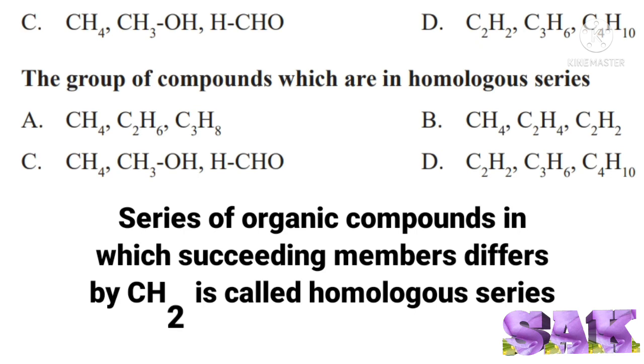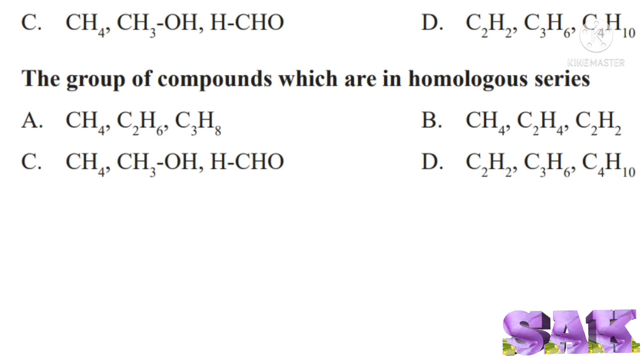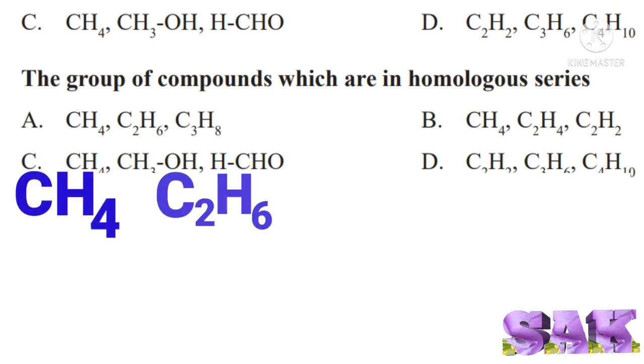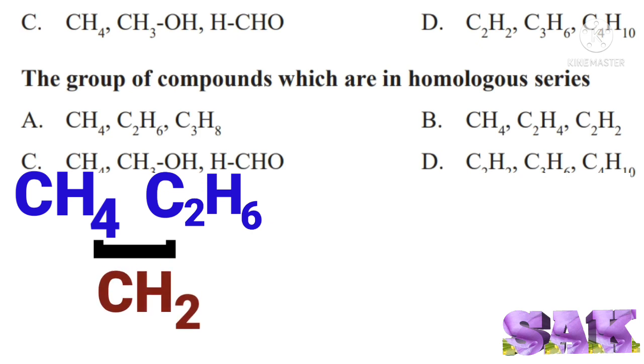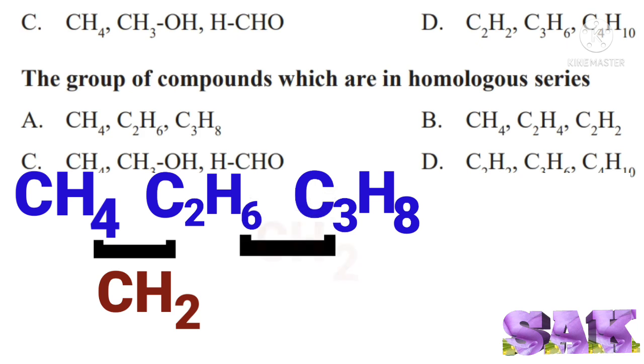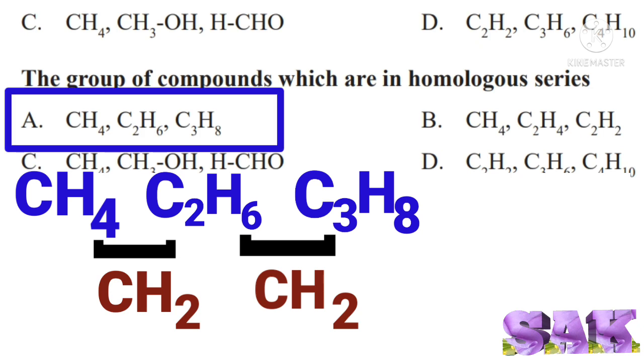Let us find the difference between the compounds given in option A. Difference between CH4 and C2H6 is CH2. And difference between C2H6 and C3H8 is also CH2. So, these compounds are in homologous series. So, correct answer for this question is option A.